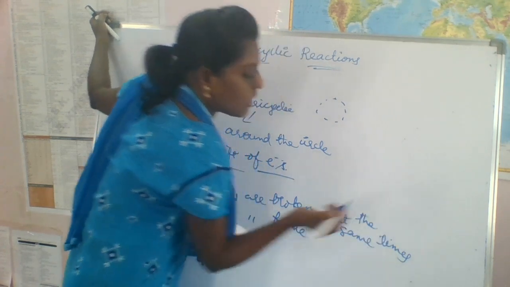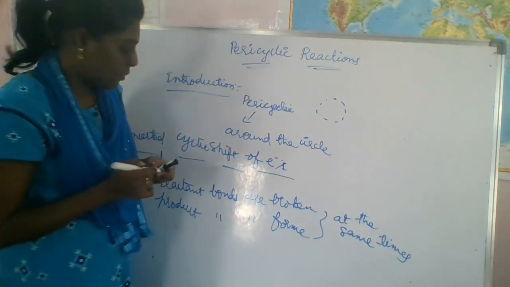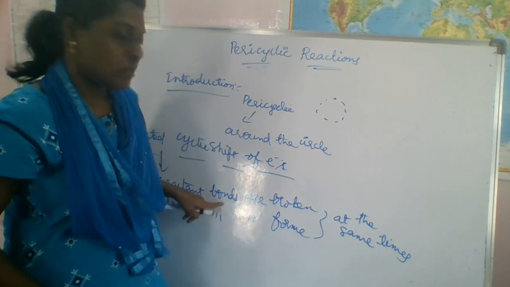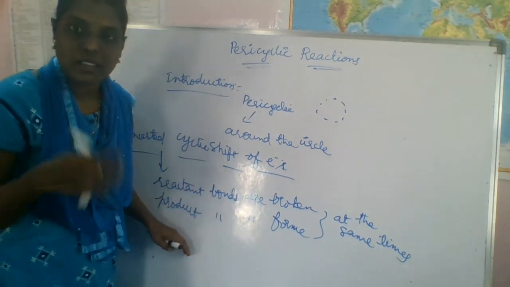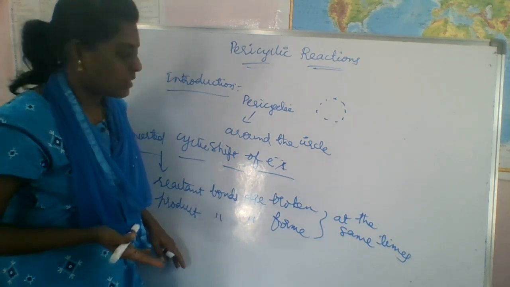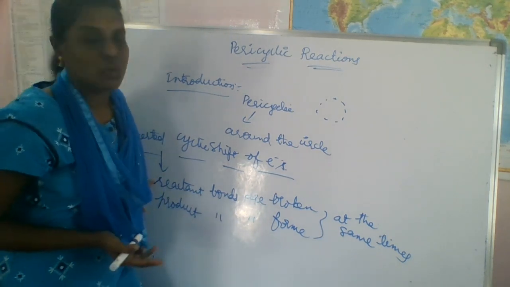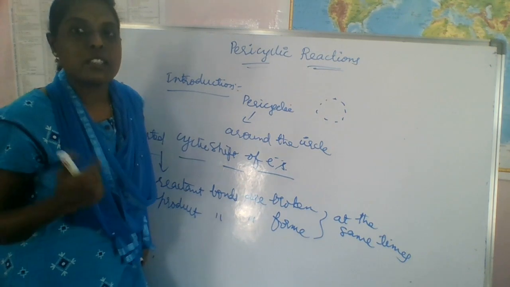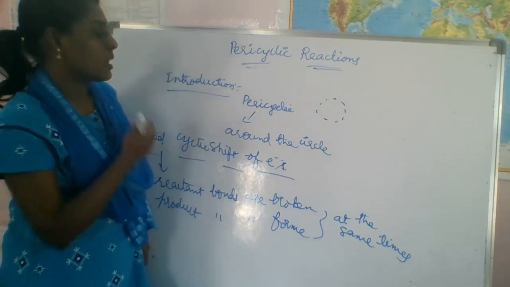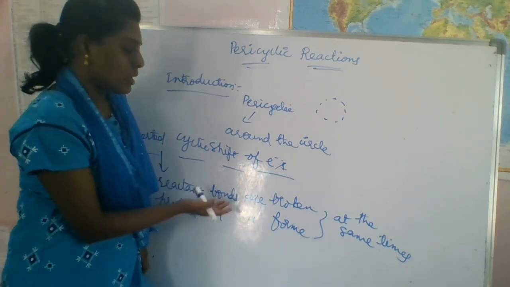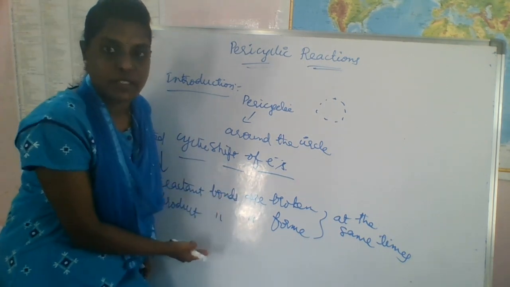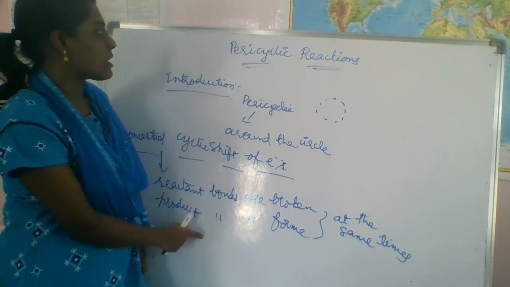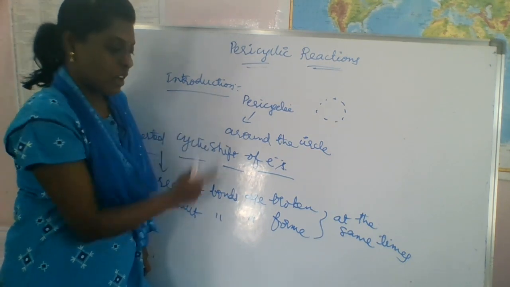Simultaneously, reactant bonds are broken and product bonds are also formed at the same time. So that is concerted. These reactions are concerted reactions: bond breaking occurs and bond formation takes place simultaneously. That's why they are called pericyclic reactions.